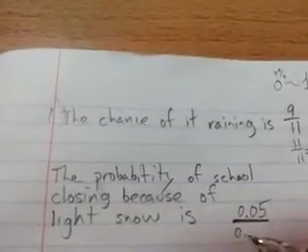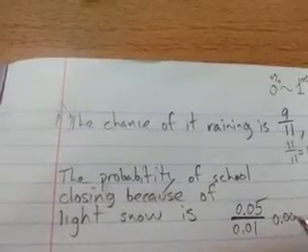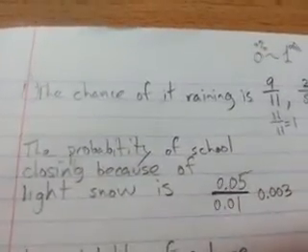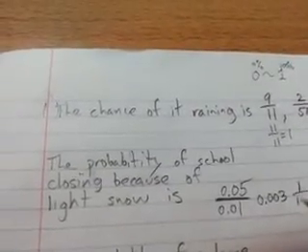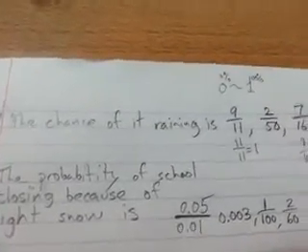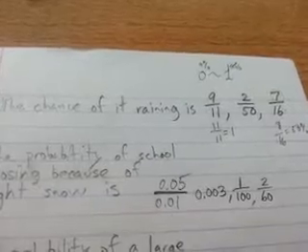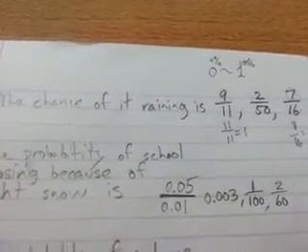Maybe you might say 0.01, or even 0.003. Maybe you think it's very, very unlikely, or you could write it as a fraction. You could say 1 out of 100. There's a whole bunch of things you could say. Maybe you could say it's 2 out of 60. A whole bunch of things. As long as the number is very, very small, then I'm saying that's not likely.